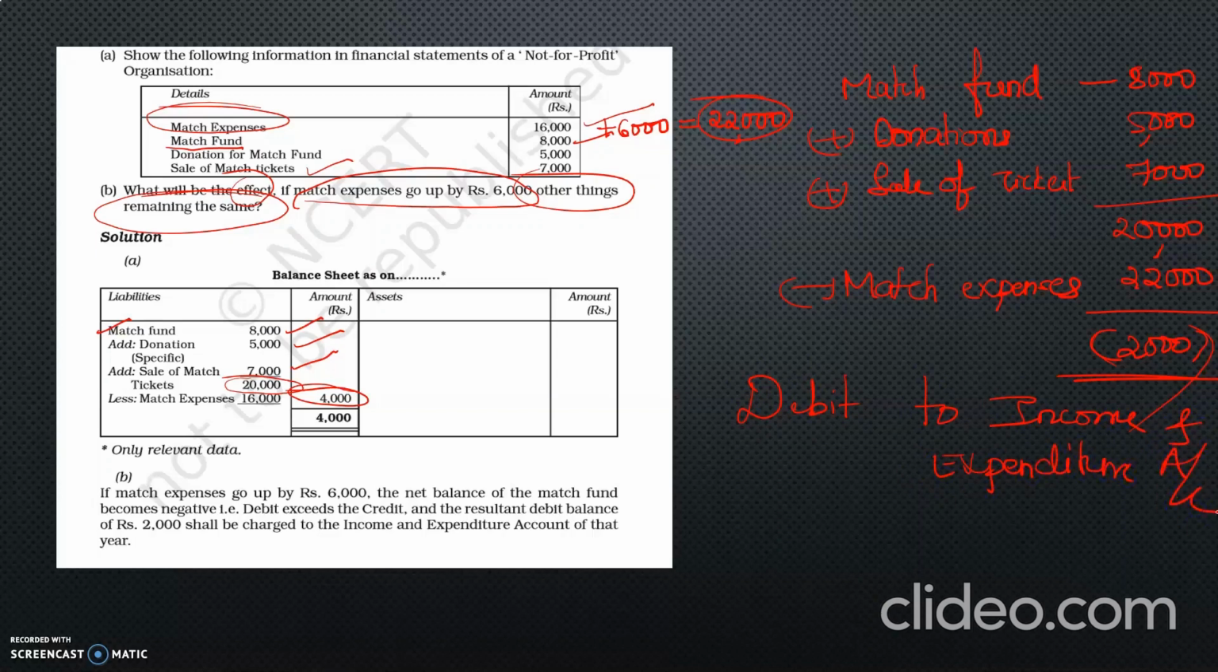This is a rare case. If the case occurs, that is if we get a deficit in the fund, then in such a case we have to debit that deficit amount to the income and expenditure account, and we should not show anything on the liability side of the balance sheet. So this is about another example.